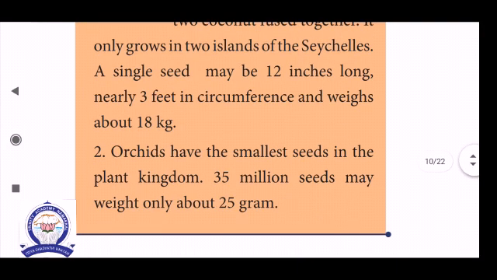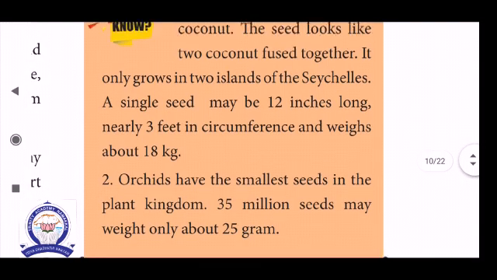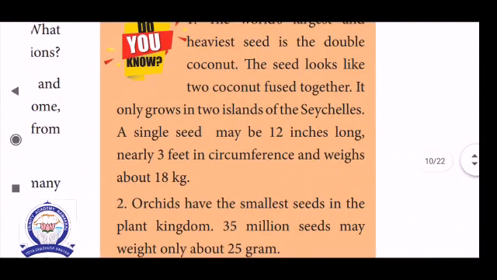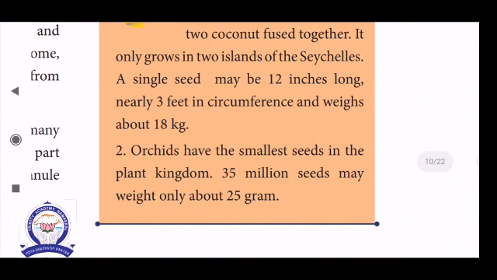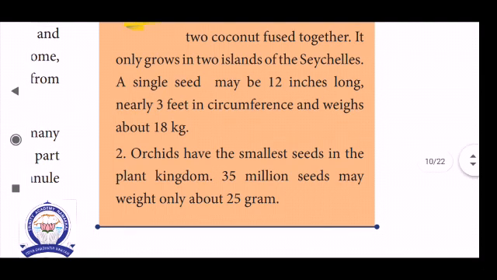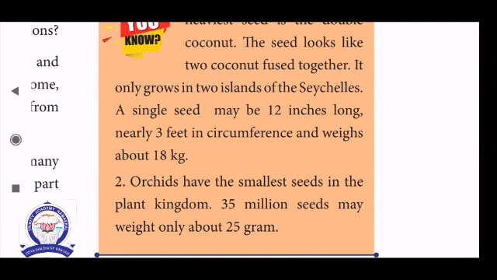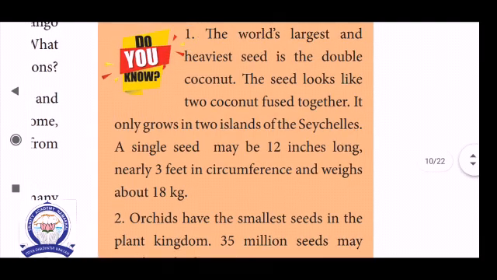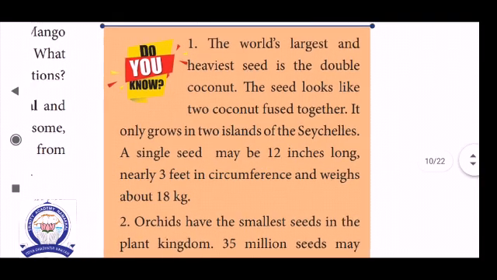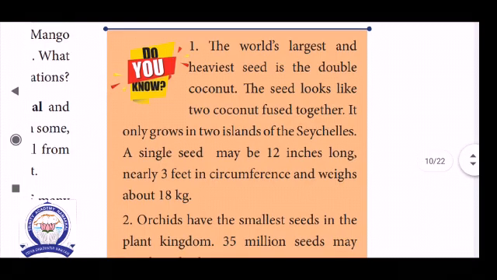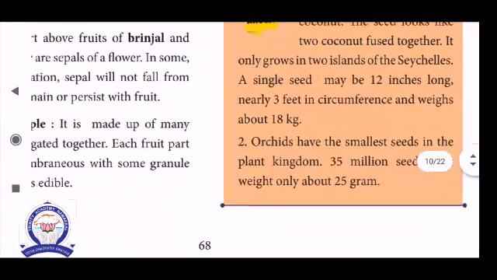Then next, the orchid has the smallest seed in the plant kingdom. Just 35 million seeds may weigh only about 25 grams. So the orchid has one of the smallest seeds in the world, whereas the double coconut has one of the largest and heaviest seeds in the plant kingdom.